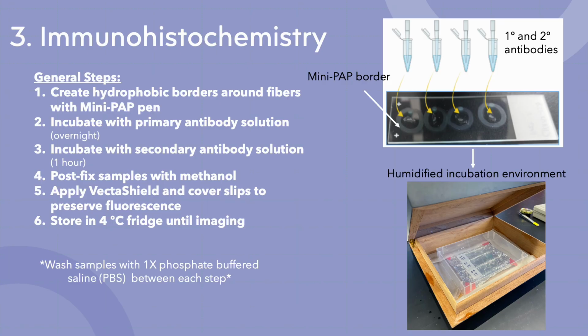The next step is immunohistochemistry, which is using antibodies to target a specific protein of interest, and in this case, I'm using it to target the 3 myosin heavy chain isoforms expressed in human skeletal tissue.